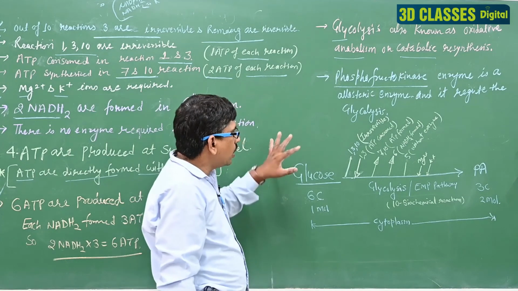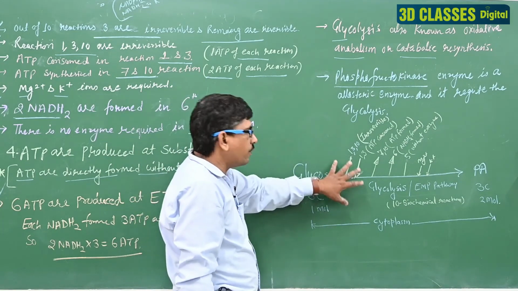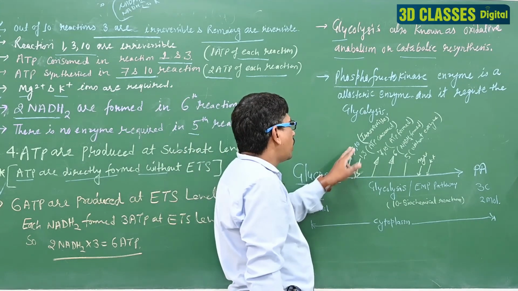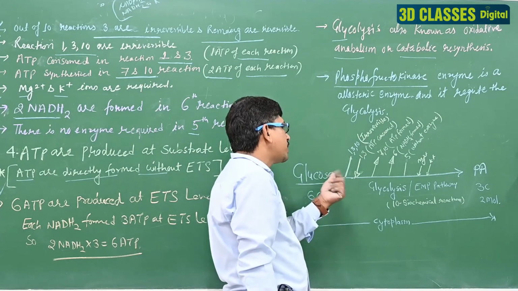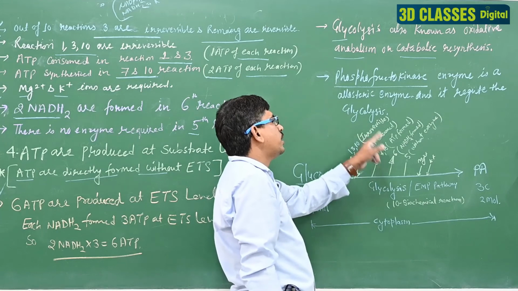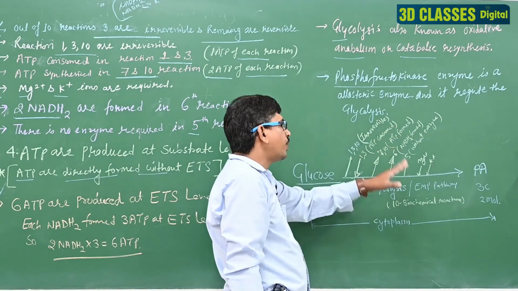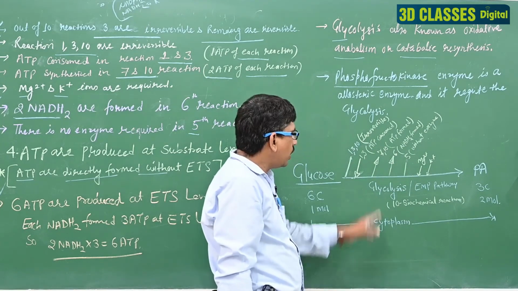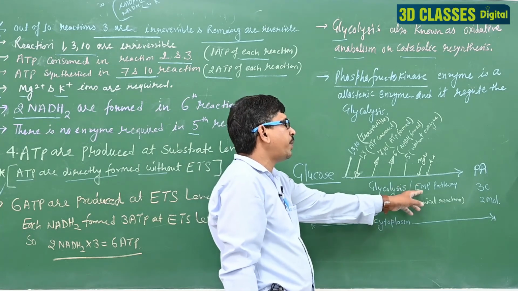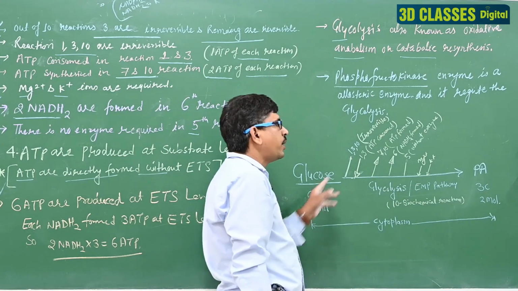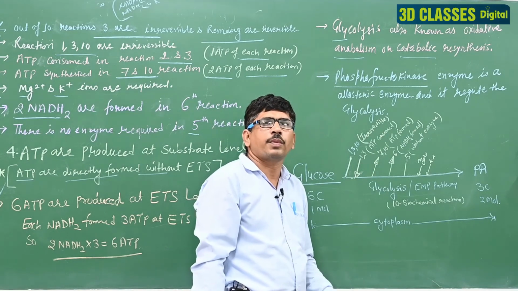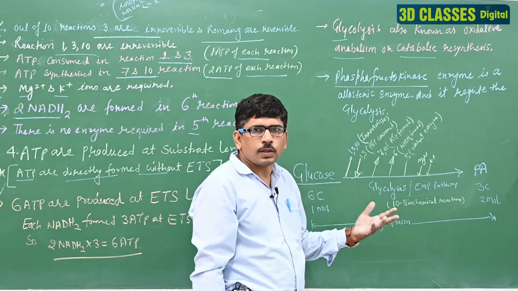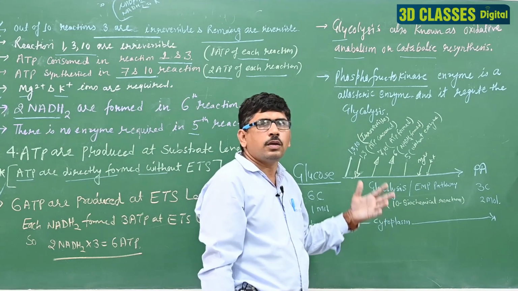Clear? The 10 steps of the glycolysis, and these 10 biochemical reaction steps are here. Total: first, third and 10th are irreversible, 7 are reversible, first and third the ATP consumed, 7th and 10th the ATP formed, 6th NADH2 is formed, 5th without enzyme, Mg and K plus are required. Clear? This process occurs in the cytoplasm. It is also called the EMP pathway, in which 1 mole of glucose, 6 carbon, is divided into 2 moles of pyruvic acid, and each pyruvic acid is a 3 carbon compound. Clear?